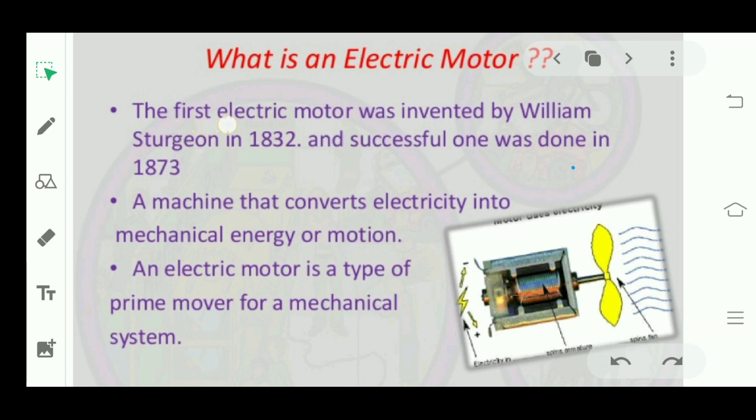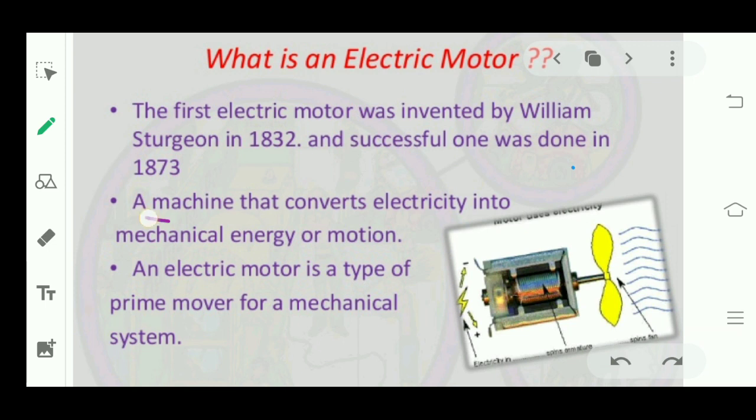So first of all, what is an electric motor? The first electric motor was invented by William Sturgeon in 1832. But it wasn't successful at that time. It became successful in 1873. Alright. So now, what is an electric motor?